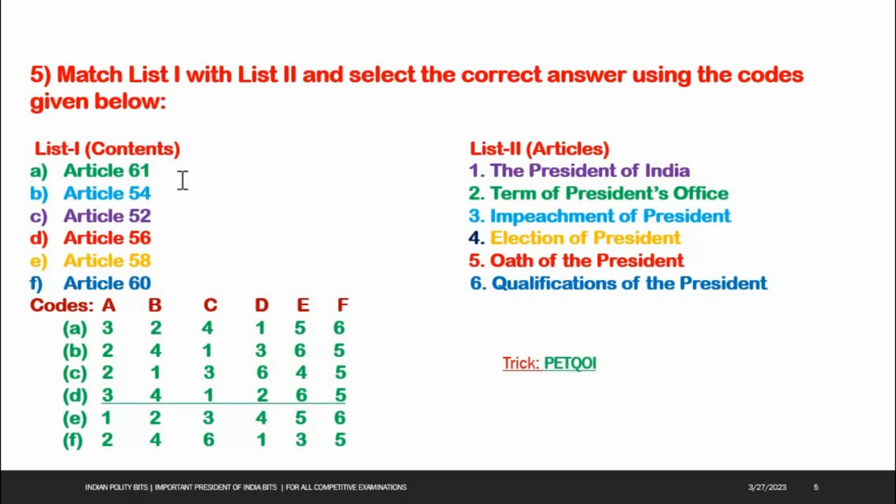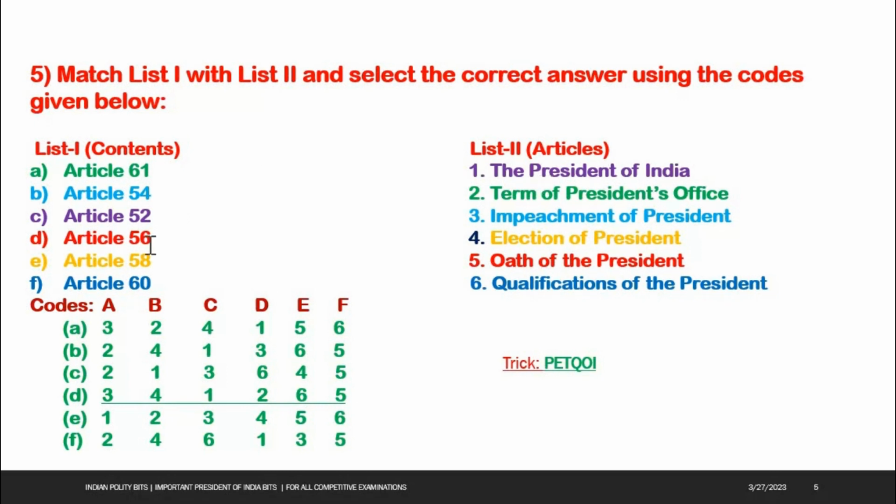See the match here. Article 61. The President of India, term of President's office, impeachment of President, election of President, oath of the President, qualification of the President. Article 61 deals with impeachment of President. Next one, Article 54 deals with election of President. Next one, Article 52 deals with the President of India.